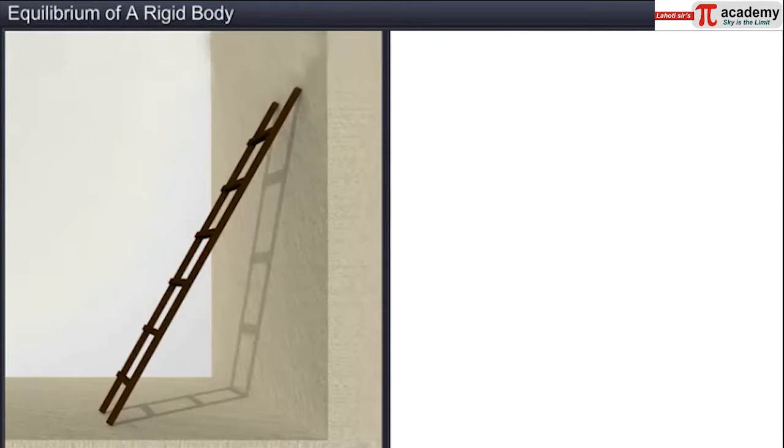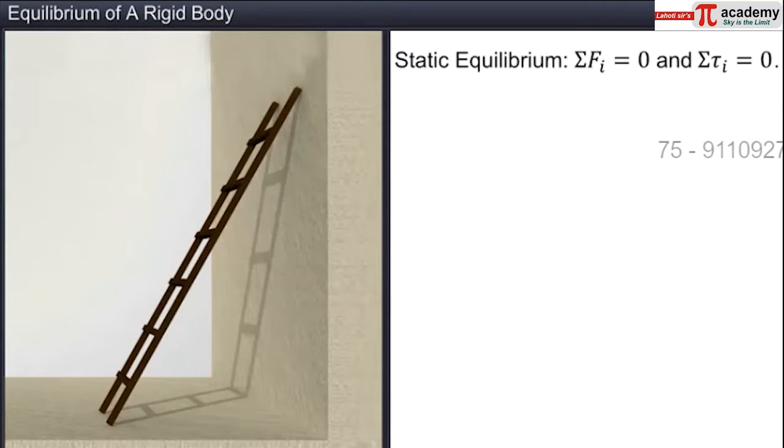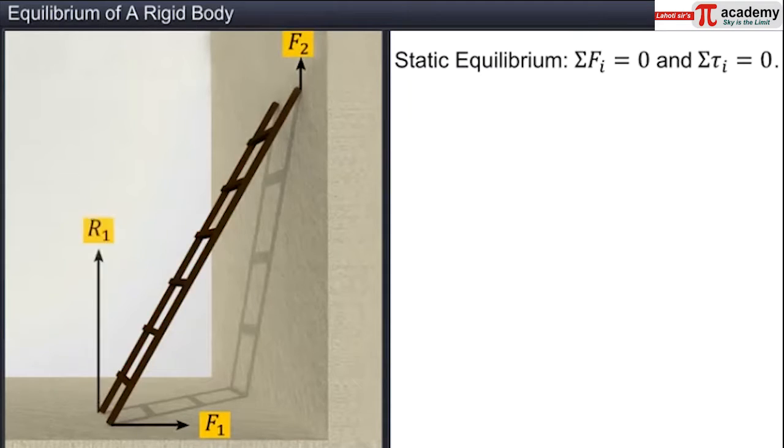For example, the ladder shown here is in static equilibrium. This means sigma Fi is equal to zero and sigma tau i is equal to zero. There are 5 forces acting on the ladder. F1 and F2 are the frictional forces. R1 and R2 are the 2 normal reaction forces.